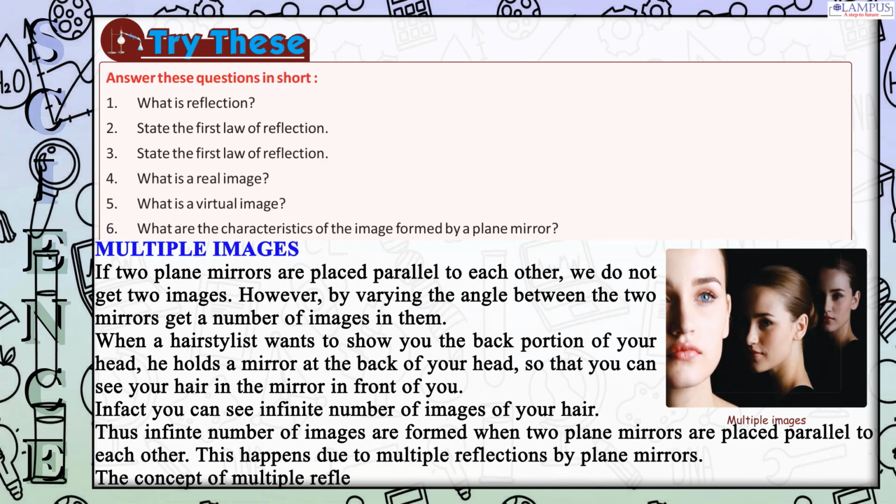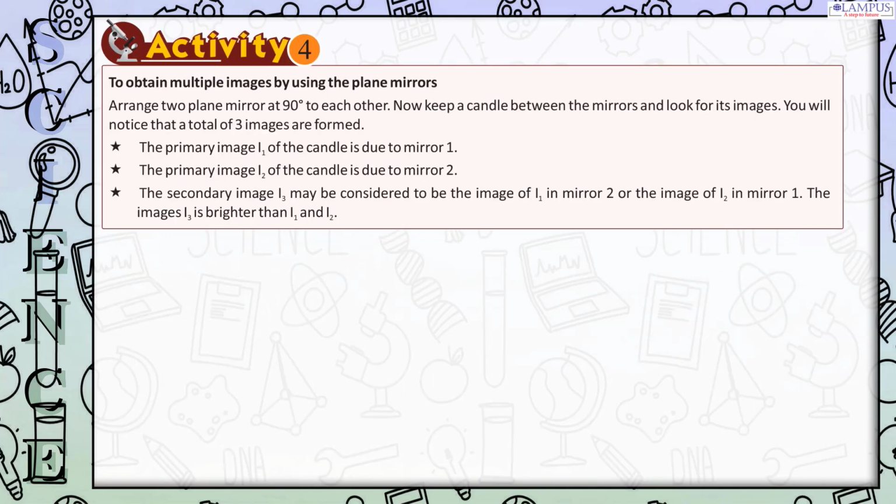The concept of multiple reflections can be clarified by performing the following activity. Activity 4. To obtain multiple images by using the plane mirrors. Arrange two plane mirrors at 90 degrees to each other. Now keep a candle between the mirrors and look for its images. You will notice that a total of 3 images are formed.